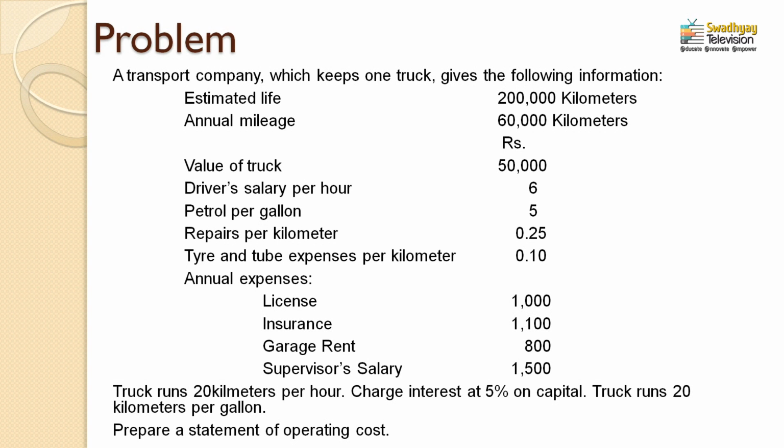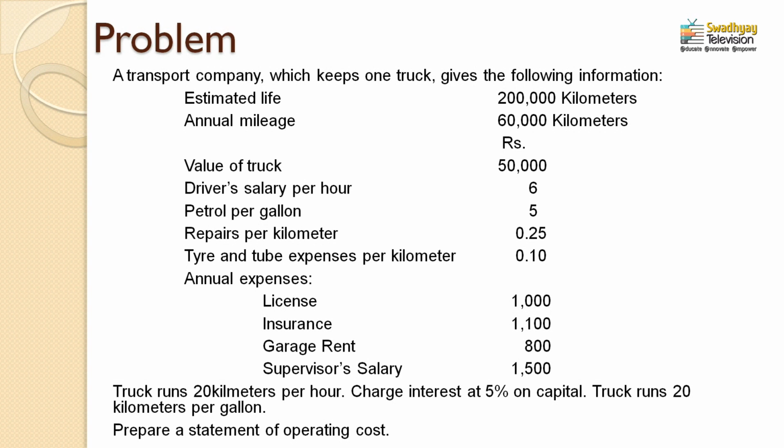That means we are discussing the goods transport costing. We are preparing an operating cost for the goods transport services. For that, we see the different types of information available in this question. First is the estimated life of the truck, which is 2 lakh kilometers. It means that whatever trucks the company has, their estimated total life is a maximum of 2 lakh kilometers.